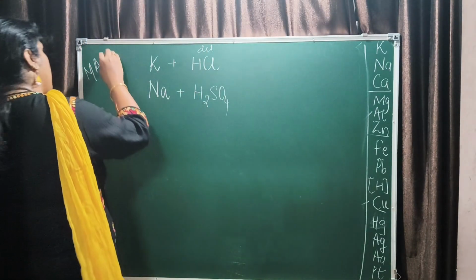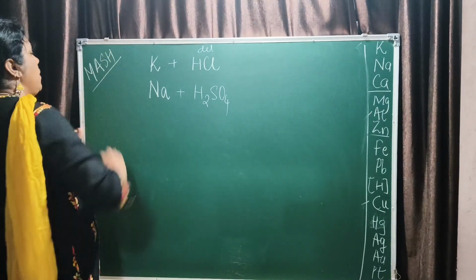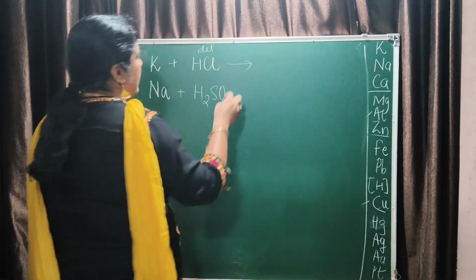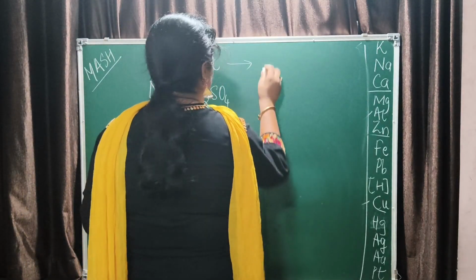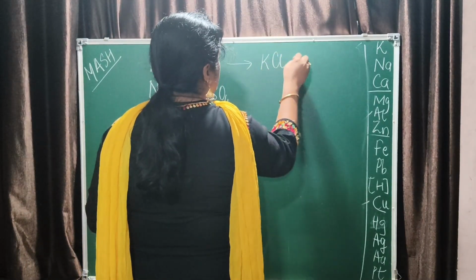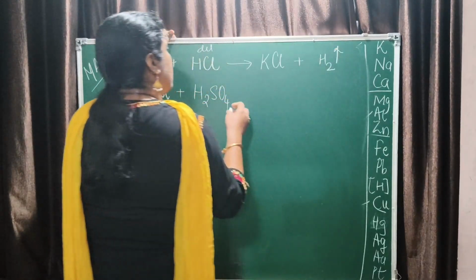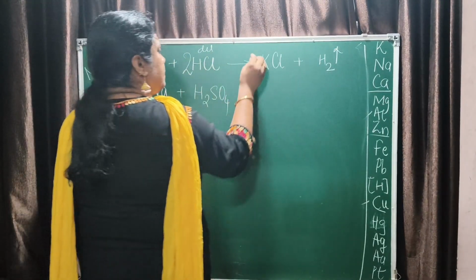Always remember there is a short form called MASH: metal plus acid gives salt and hydrogen. So when metal reacts with acid, you have the formation of KCl plus H2. H2 gas is released. So you have to balance it.